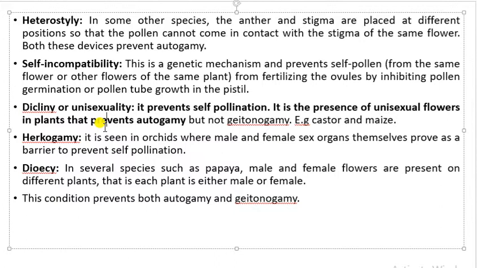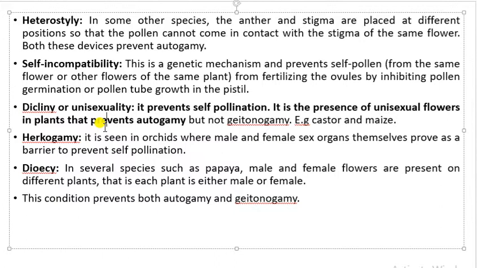As we have seen earlier, geitonogamy is the transfer of pollen grains from the anther to the stigma of another flower but of the same plant. So geitonogamy cannot be prevented by this kind of mechanism, that is dicliny, but autogamy can be prevented. Examples are castor and maize.